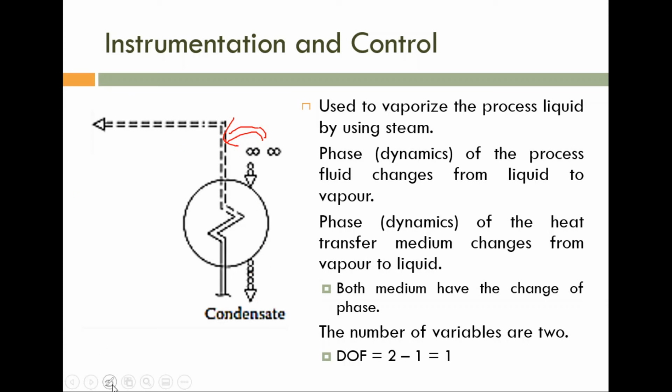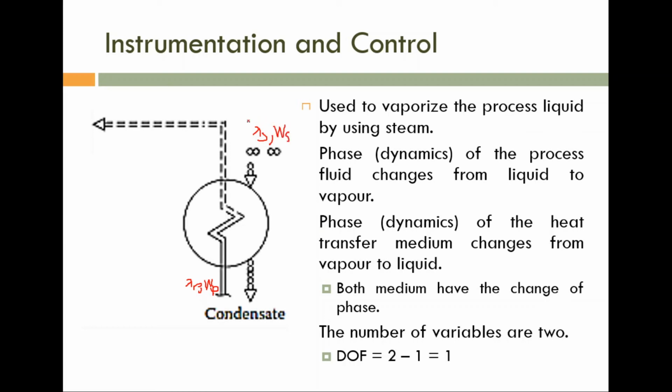Please note, associated with the process medium, say lambda P is the latent heat of the process medium, and Wp is the mass flow rate of the process medium. Similarly, lambda S is the latent heat of steam, that is the heat transfer medium, and Ws is the flow rate of steam.